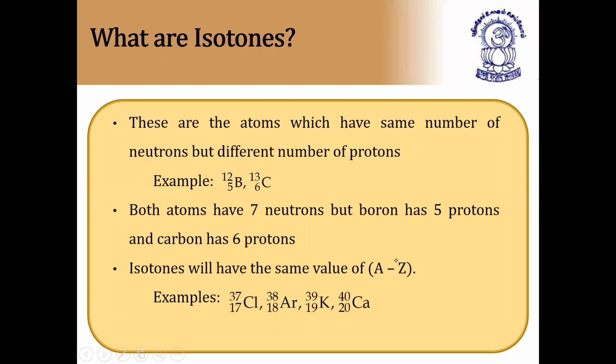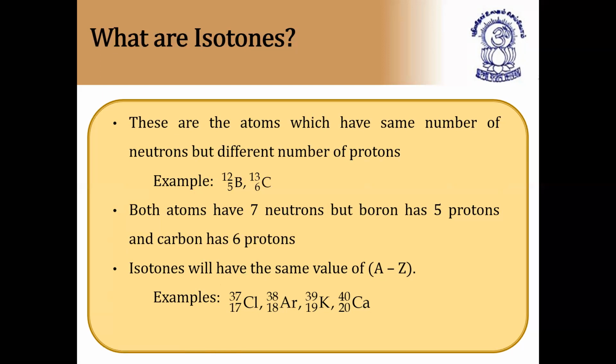Isotones will have the same value of A minus Z, that is the number of neutrons, and hence these are called isotones. Both atoms have the same neutrons but different protons. Carbon has 6 protons and boron has 5 protons. Examples: chlorine 37, 17, argon 38, 18. Chlorine atomic number is 17, argon atomic number is 18. But the number of neutrons, 37 minus 17, is 20. 38 minus 18 is also 20. In the same way, 39 minus 19 is 20, and 40 minus 20 is also 20. So these are the best examples for isotones. I hope this is clear for you. So what are isotopes, isotones, and isobars?